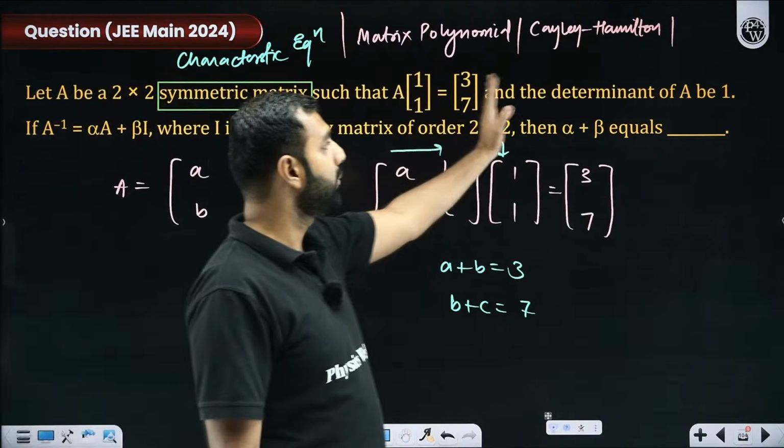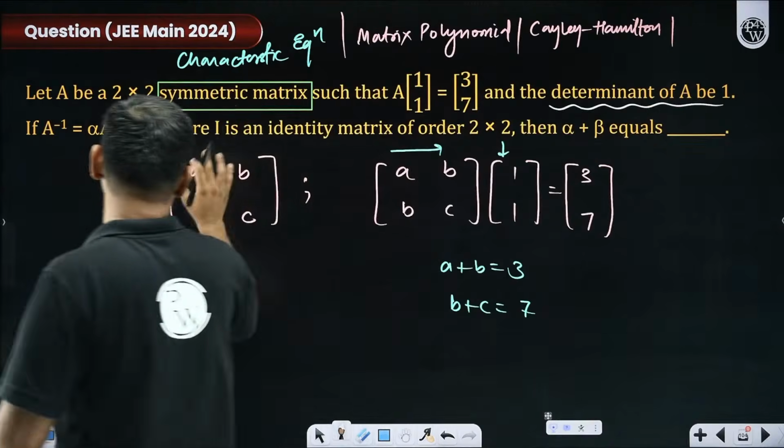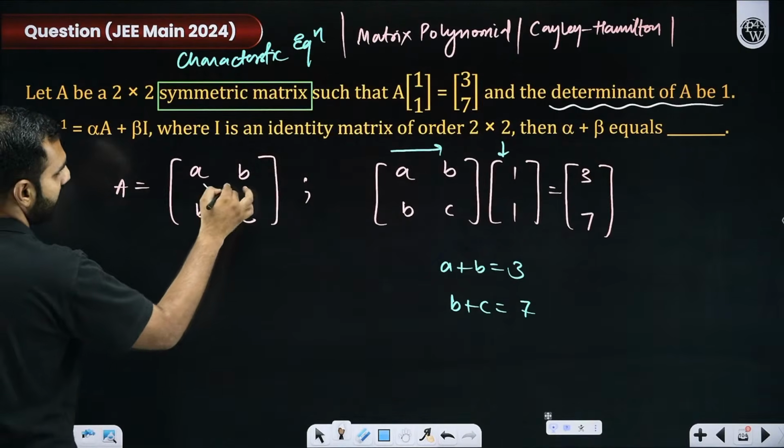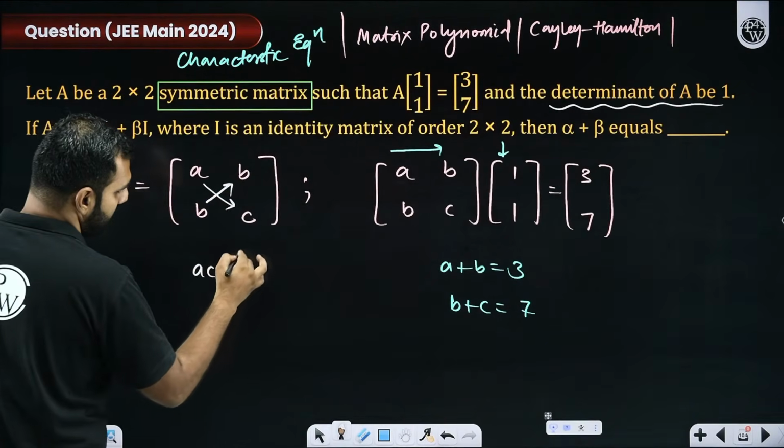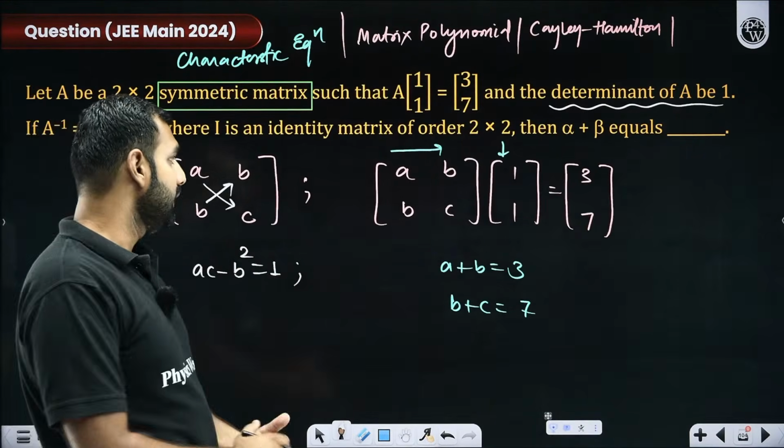I am told determinant of A is 1. Determinant of A is 1. What does it mean? Determinant of A, what is it? ac minus b square. So I have one more result: ac minus b square is 1. Yes or no?